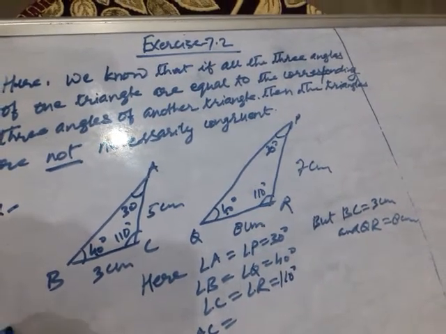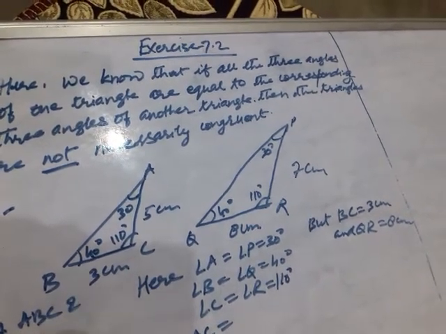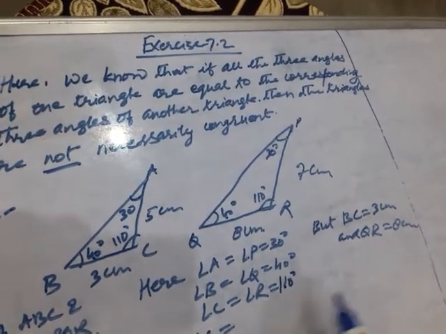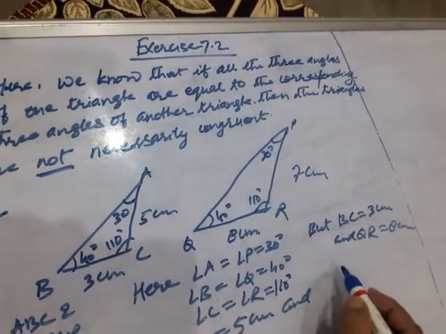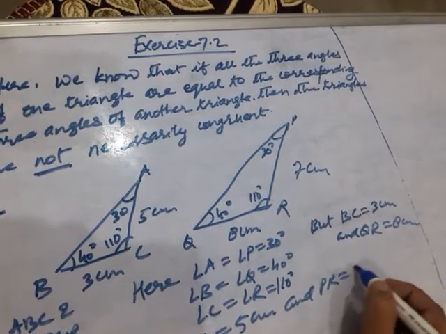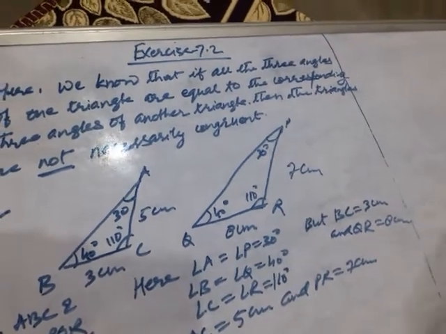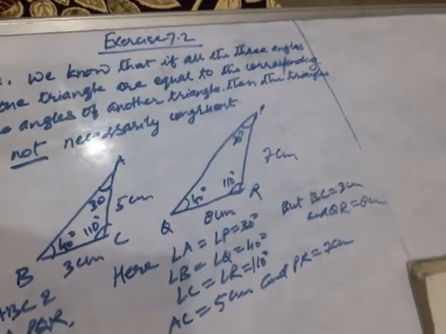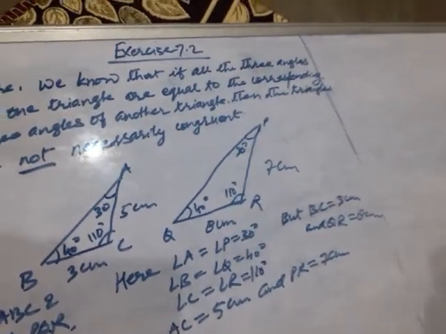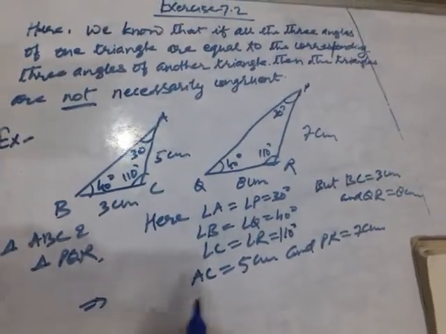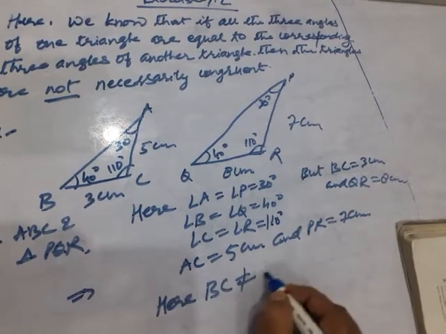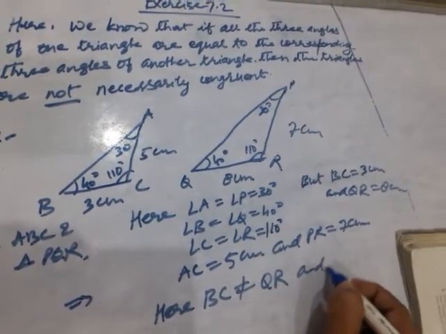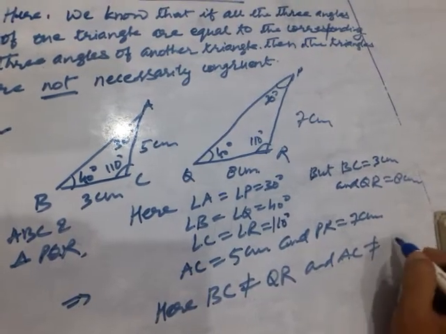Here you write down, in triangle ABC and triangle PQR, AC equal to 5 centimeter and PR equal to 7 centimeter. See, all the three angles of one triangle are equal to the corresponding three angles of another triangle, but their sides are not at all equal. This implies that BC is not equal to QR, and AC is not equal to PR.